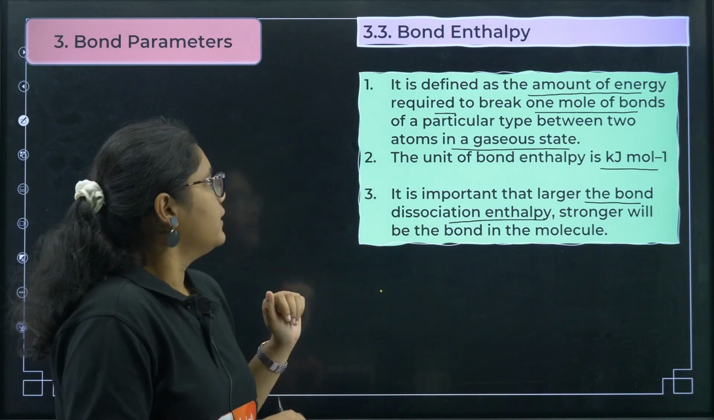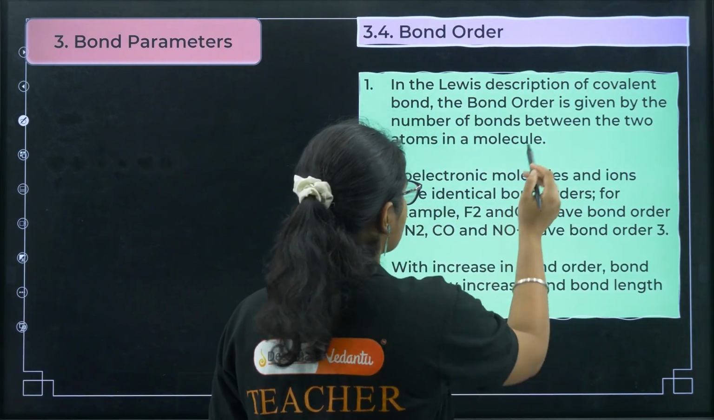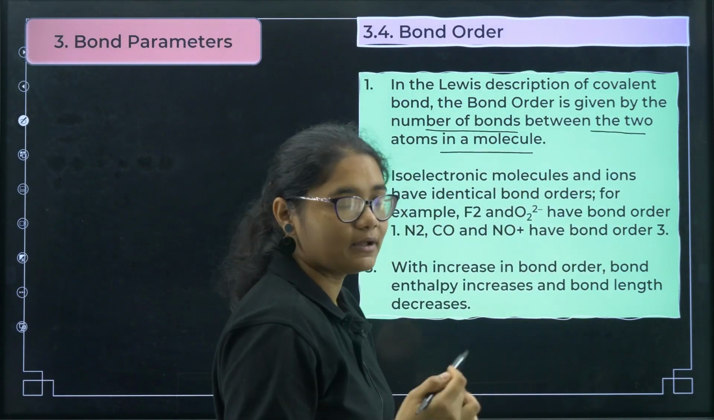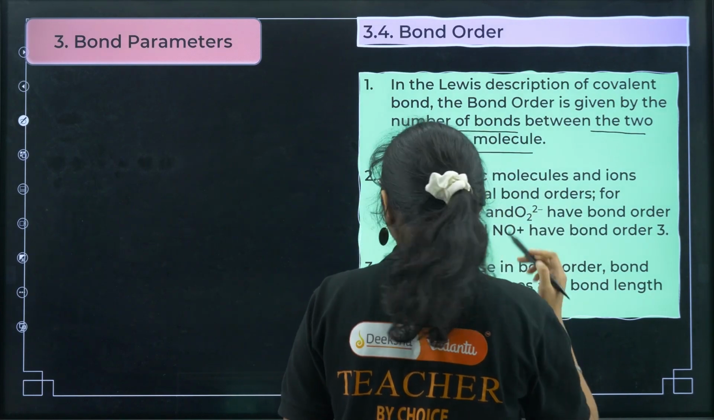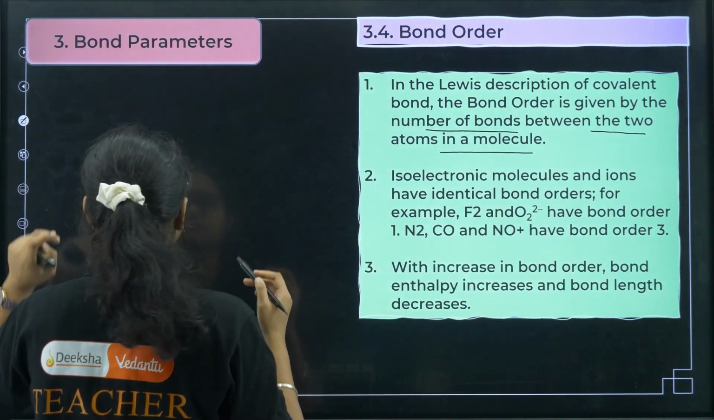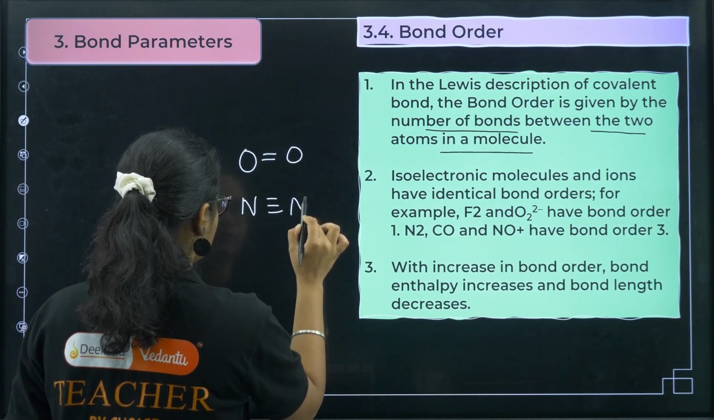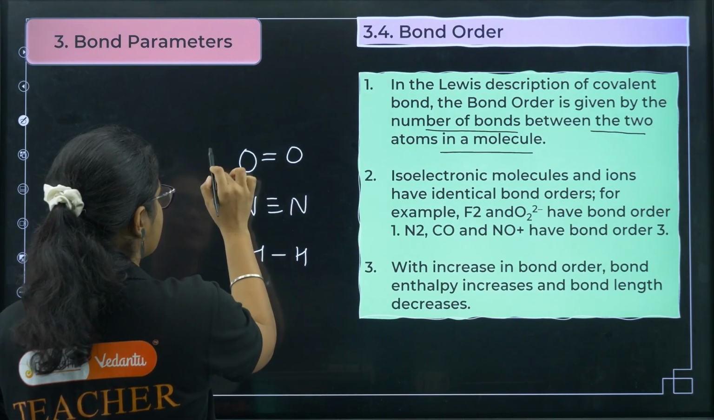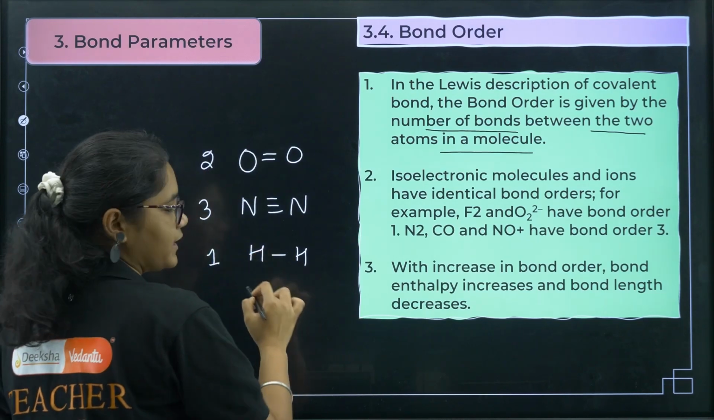Next we have bond order. Bond order is given by the number of bonds between the two atoms in a molecule. For example, this is the structure of O2, this is the structure of N2, this is the structure of H2. Between two atoms the number of bonds is 2, here 3, here 1. So the bond orders are 2, 3 and 1.